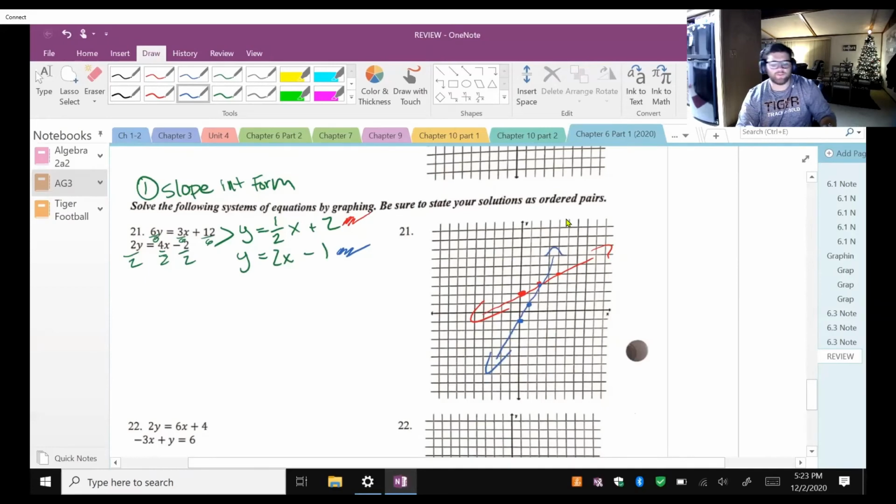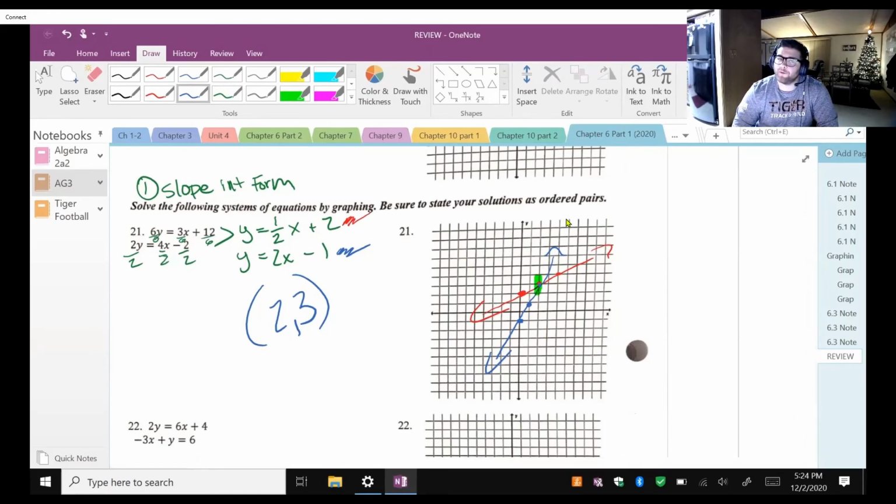But now we need to talk about what it means when I say find the solution between two equations. Well, the solution is where the lines intersect. That highlighted green point right there is where the lines intersect. So you're going to give me that ordered pair. That will be the solution. So it's going to be what? Over 2, up 3.